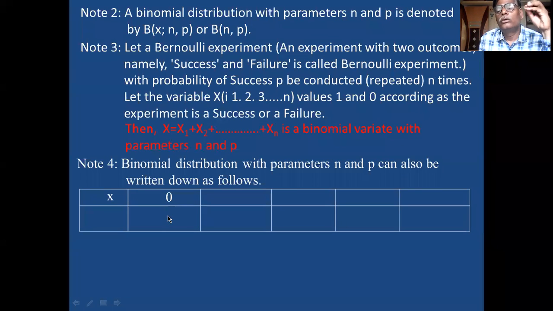Out of 5 children, there are 0 male children. 0 male children means no male child in the family. That means all are female. All 5 are female. If all 5 are female, X value is 0. And next is 1 male child.